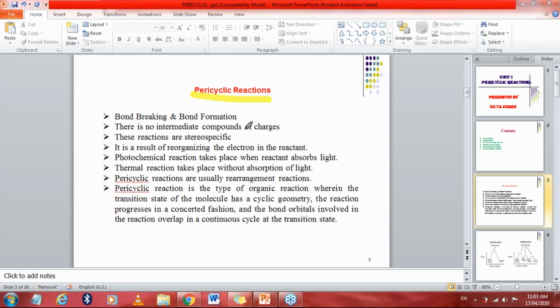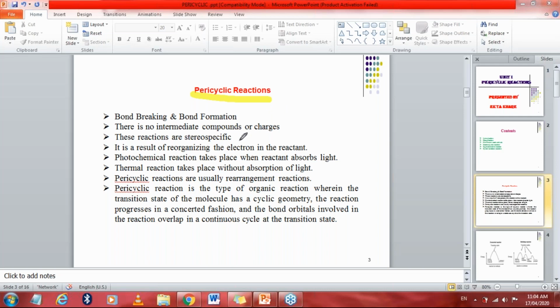Next, there is no intermediate compound of charges. In a pericyclic reaction, you will not see any intermediate in the form of a carbocation, carbanion, or any positive and negative charged components. The intermediate here is the cyclic transition state, the point of maximum energy, which is the activated complex having the activation energy. In that cyclic transition state, the new bond is formed.